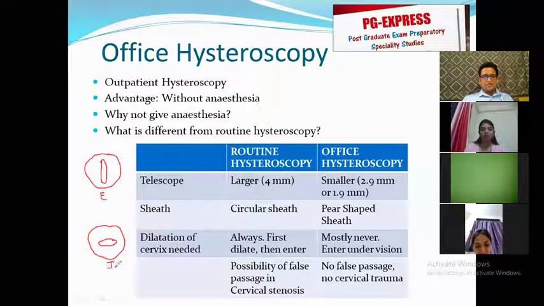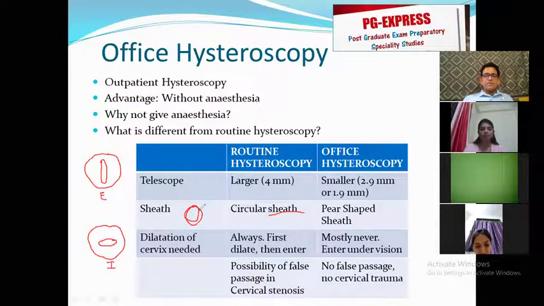So with the external os being a vertical slit and the internal os being a transverse slit, the sheath that we initially had in hysteroscopy was a circular sheath.